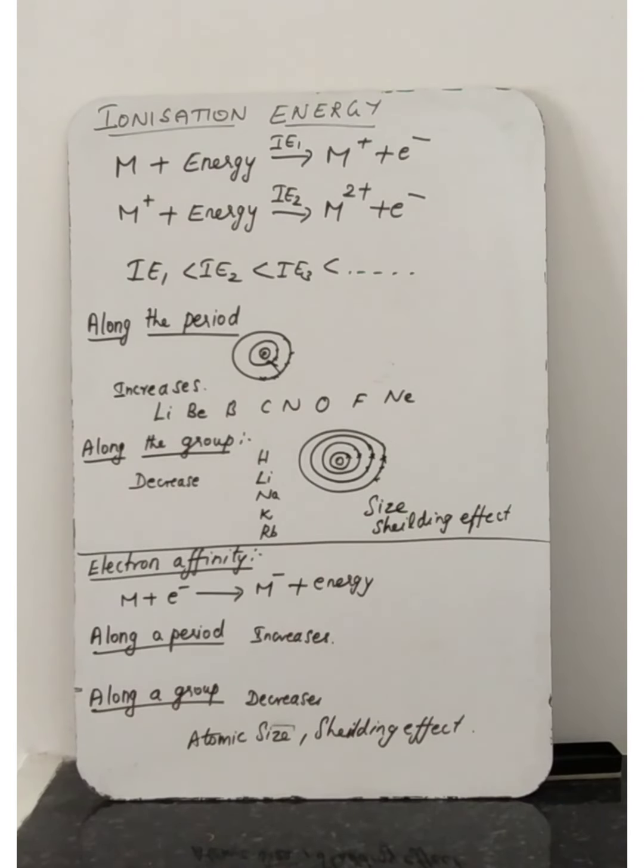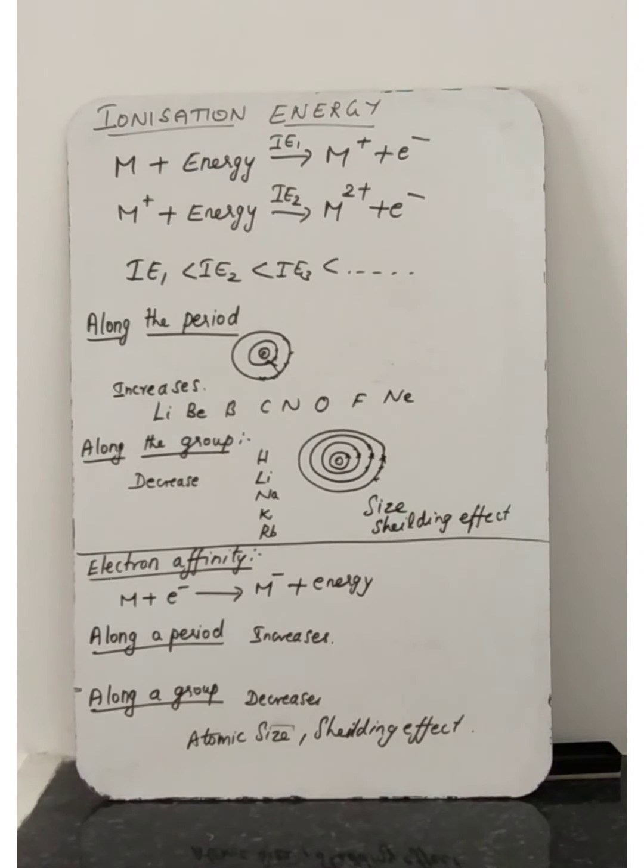Therefore, the effective nuclear charge of the cation is higher than that of the corresponding neutral atom. Effective nuclear charge is nothing but the attraction by the nucleus.